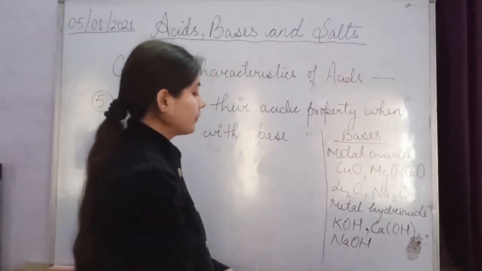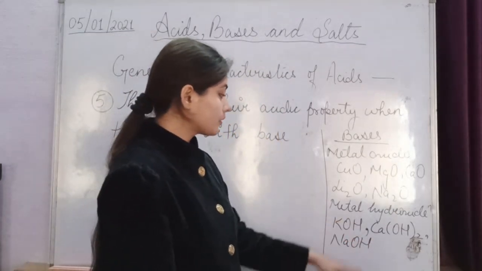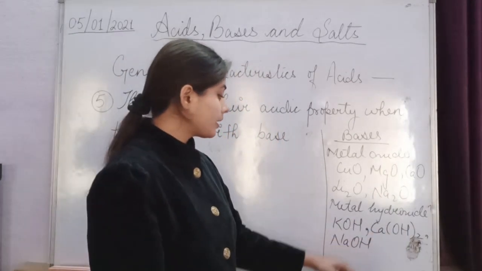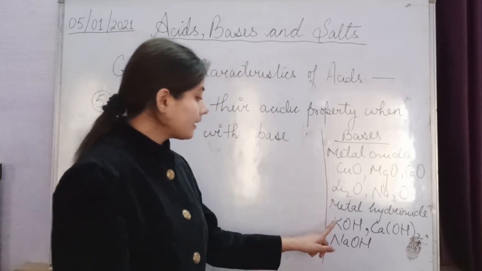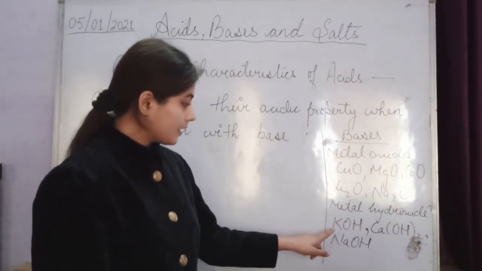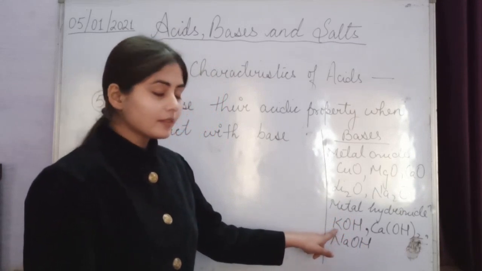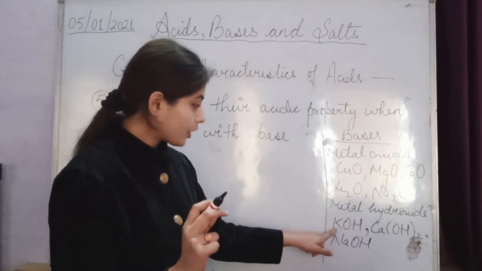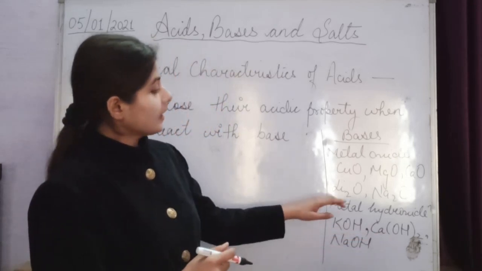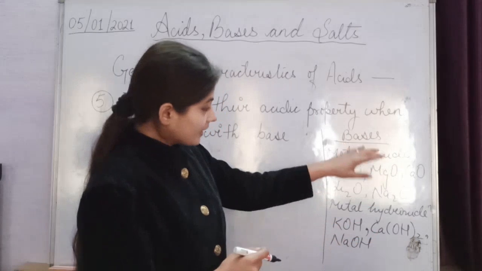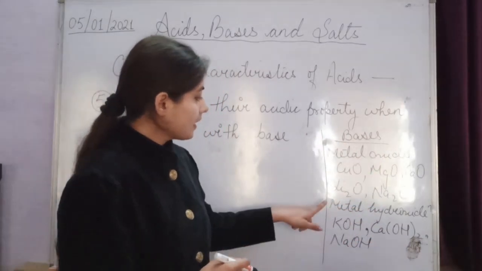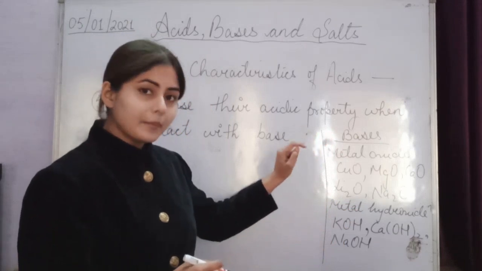You can see here that the hydroxyl group, OH group, is always combined with a metal. Potassium, calcium and sodium are metals. So metal oxides and metal hydroxides are examples of bases.